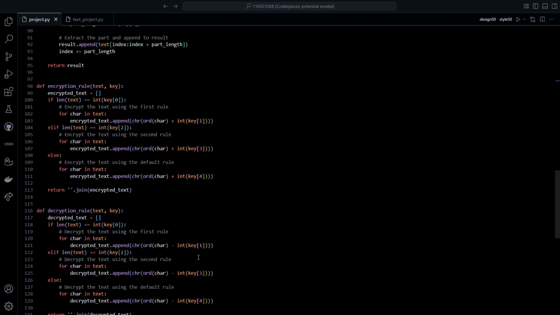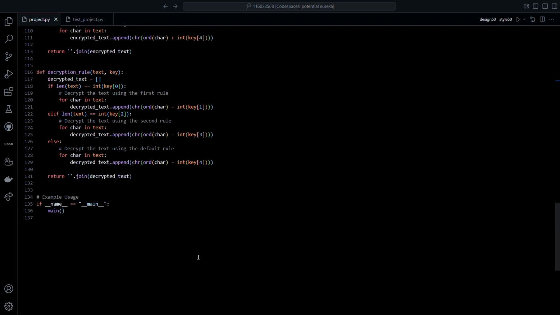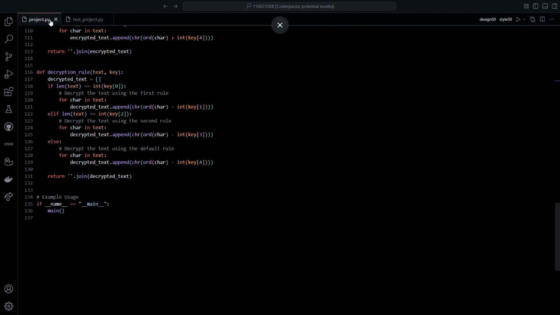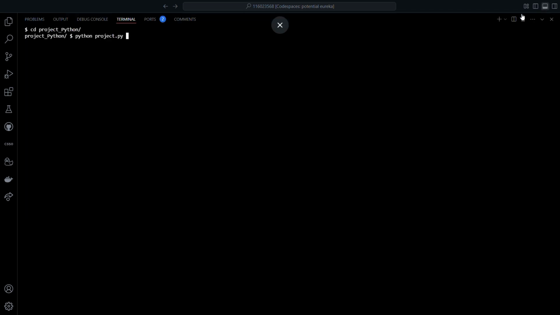Then the encryption rule function and the decryption rule function, and most of these functions are being tested using pytest, using this file test_project.py. So it contains the test cases of the functions validate key, split uneven, encryption rule, and decryption rule. So without any delay, let's get started with a live demo of my project.